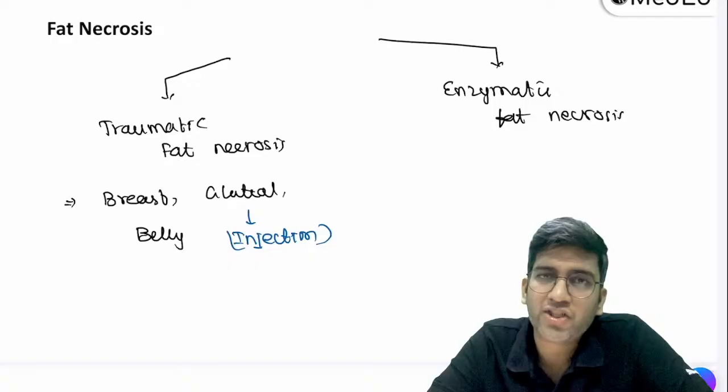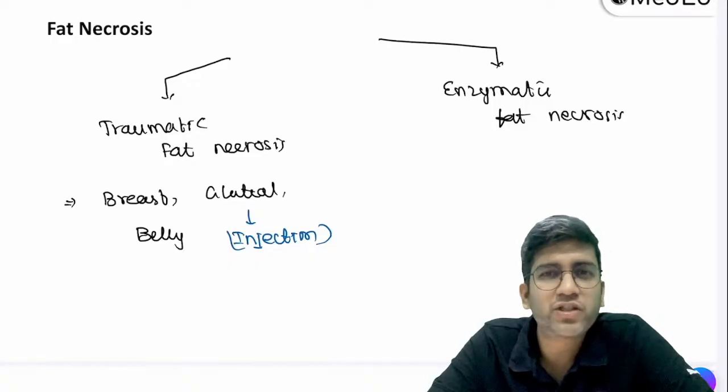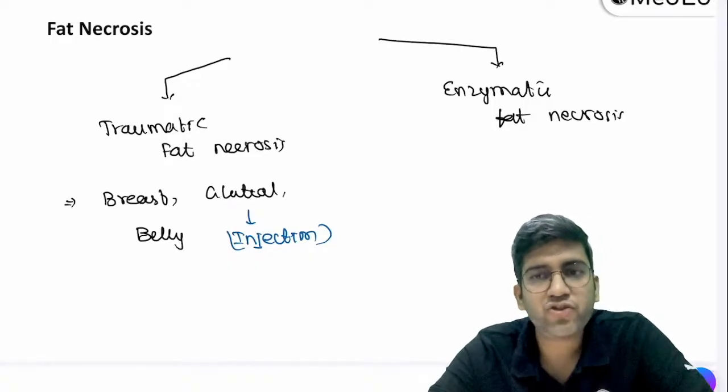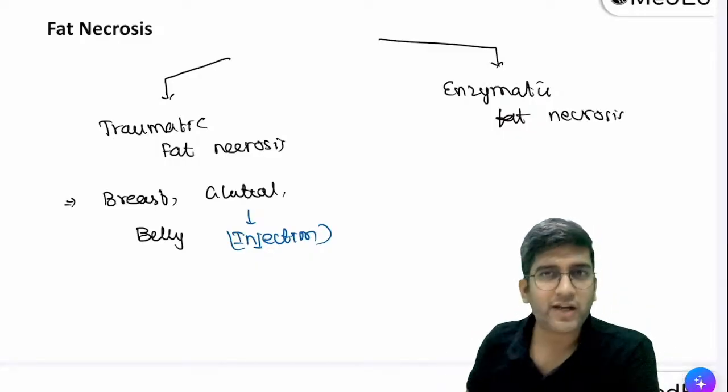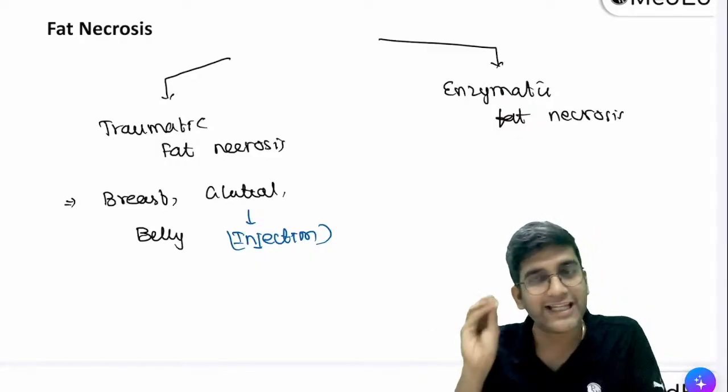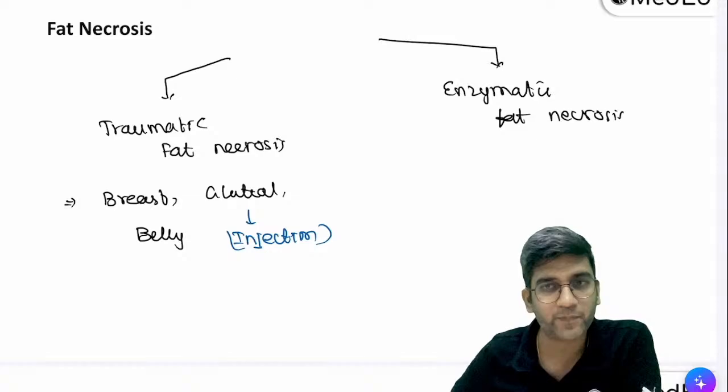It might not cause too deep necrosis, Punit. Mostly it will be superficial, right? So insulin injections are actually given either in the deltoid or in the abdomen or in your thighs. So can an insulin cause fat necrosis?